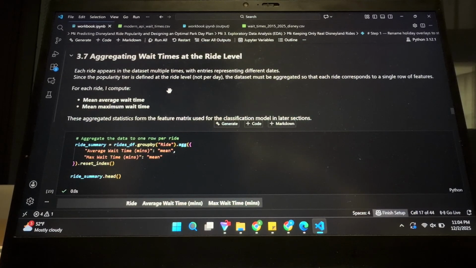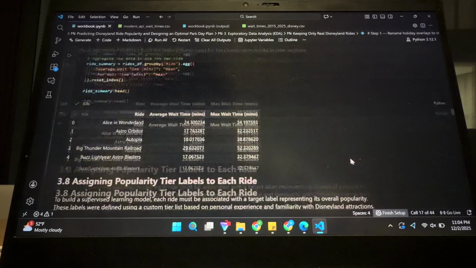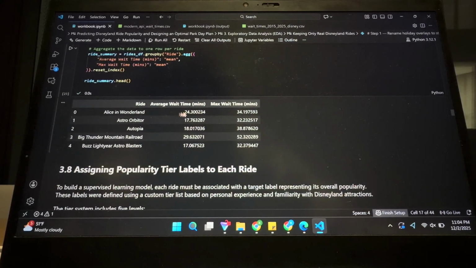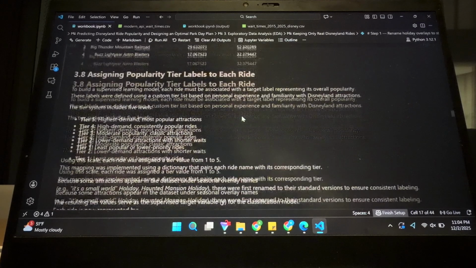Then I did some wait time aggregation. I computed the mean average wait time and the mean maximum wait time for each of the rides, just so that we can use it later on for classification. This is a pretty standard step, just to check what things usually sit at throughout the entire year, or throughout all the historical data that I had.